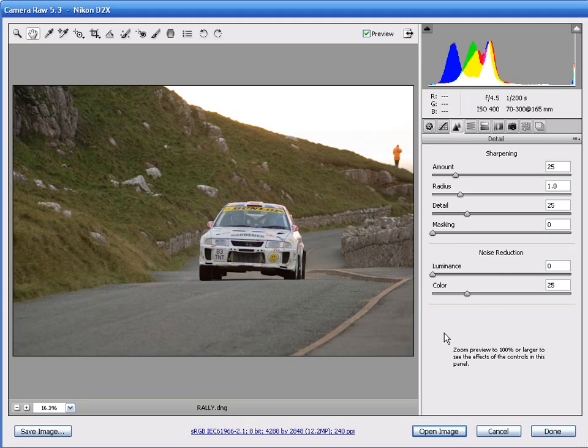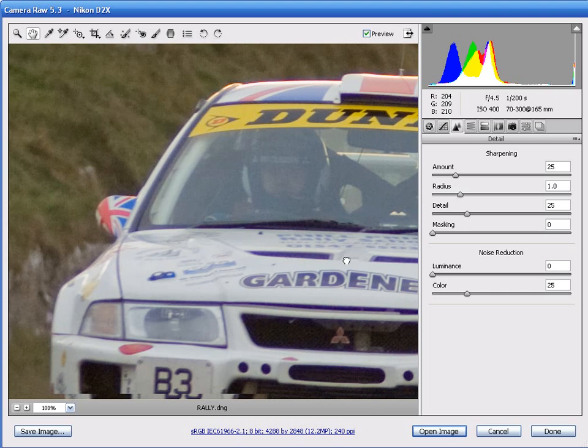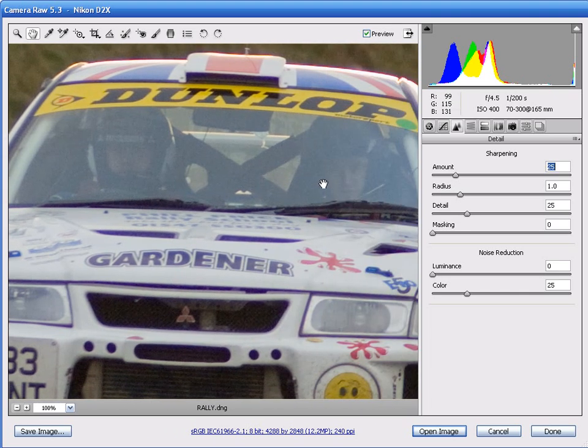When we're applying sharpening in Camera Raw, you have to be zoomed into 100% or more to view any of the changes that we make in the Detail tab, and this is shown in a little message towards the bottom. Let's zoom into 100% by going down to the bottom left of the Raw interface and selecting 100%, and we're going to move through the image using the hand tool, just so we can clearly see the front of this car.